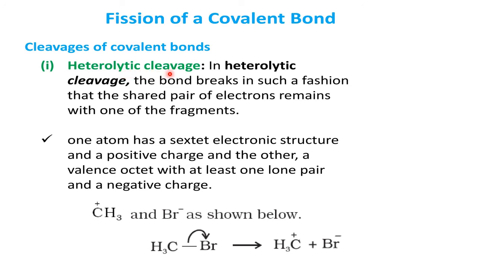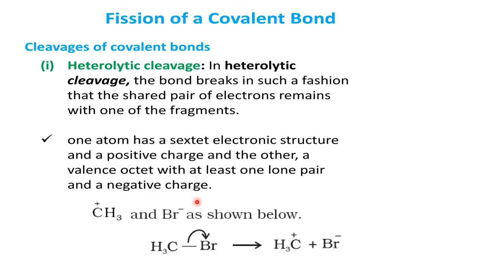In heterolytic cleavage, the bond breaks in such a fashion that the shared pair of electrons remains with one of the fragments. One atom has a sextet, meaning a 6-electron structure, and a positive charge, and the other has a valence octet with at least one lone pair and a negative charge.